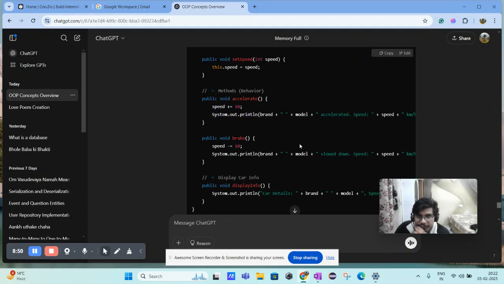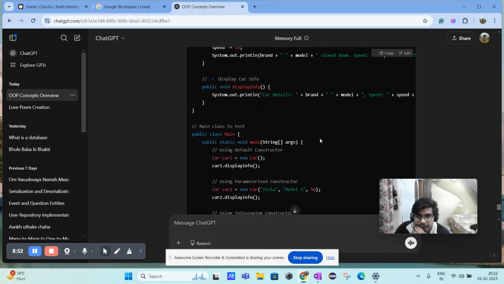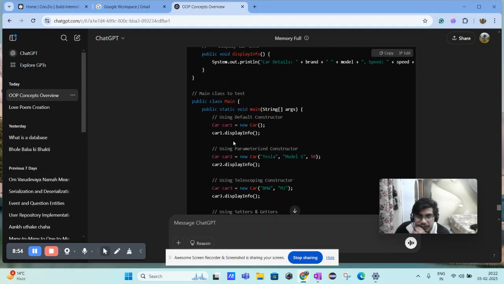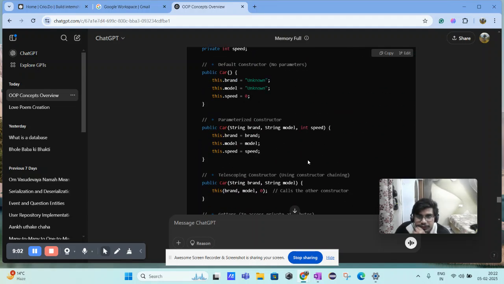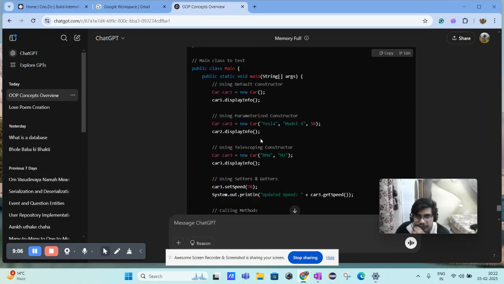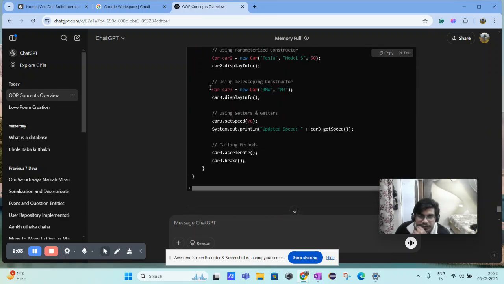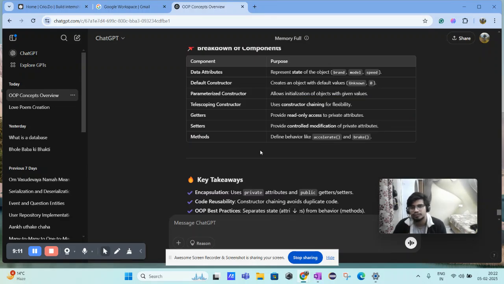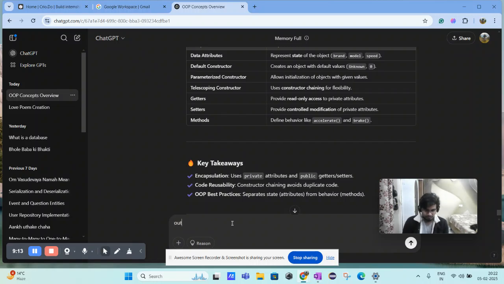System.out, we would display the model, we would display the speed. The model is, we are not setting anything, we are just displaying the info. And then in the second one, we are passing Tesla Model S and the speed 50. And this is how we are accepting, right? Yes, the speed is 50, we did a minus and plus, the speed remains the same, and same goes for this one, same goes for this one. We can cross check the output.